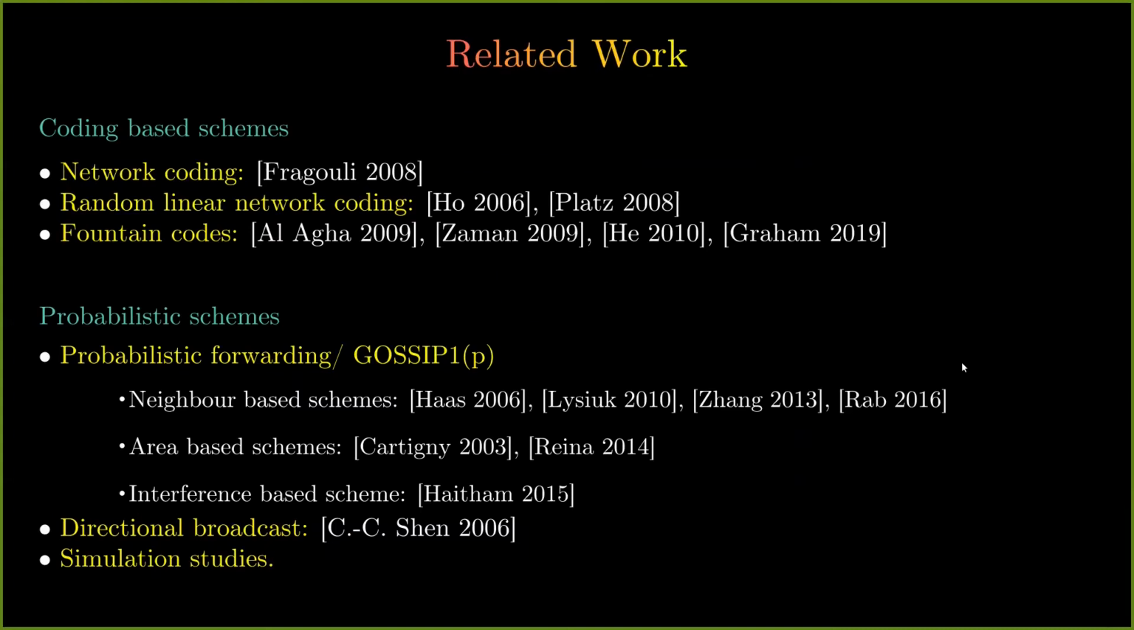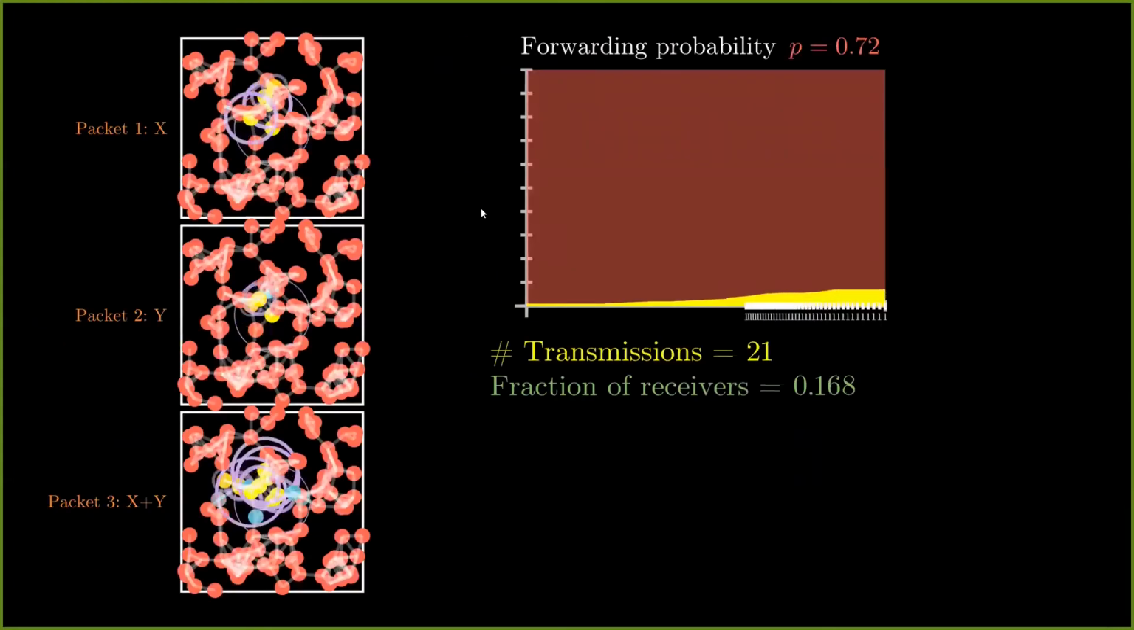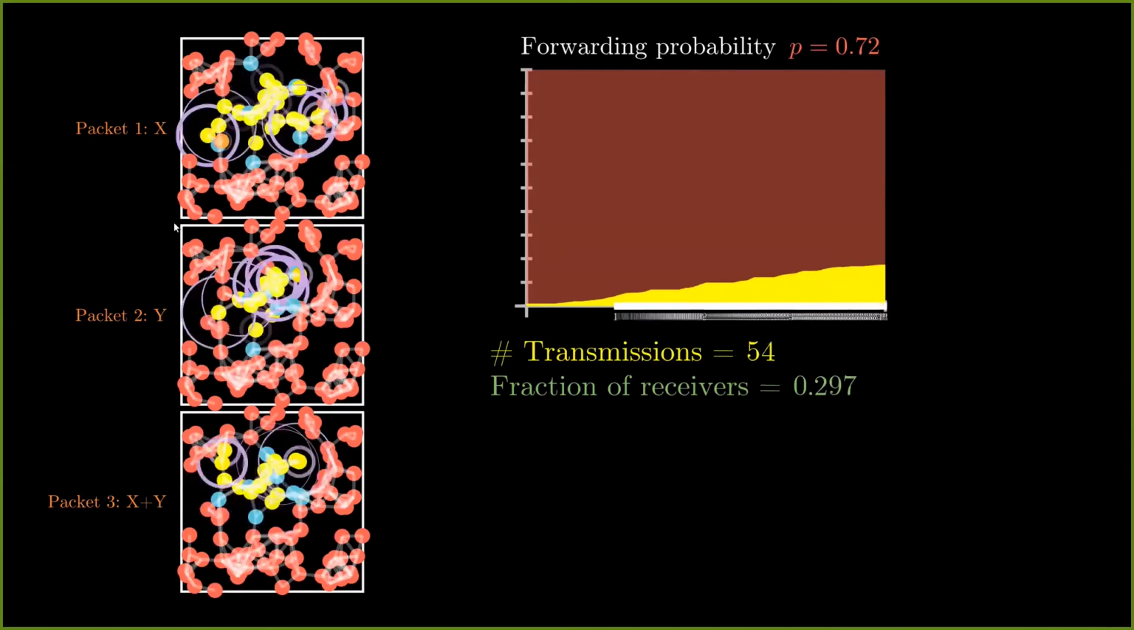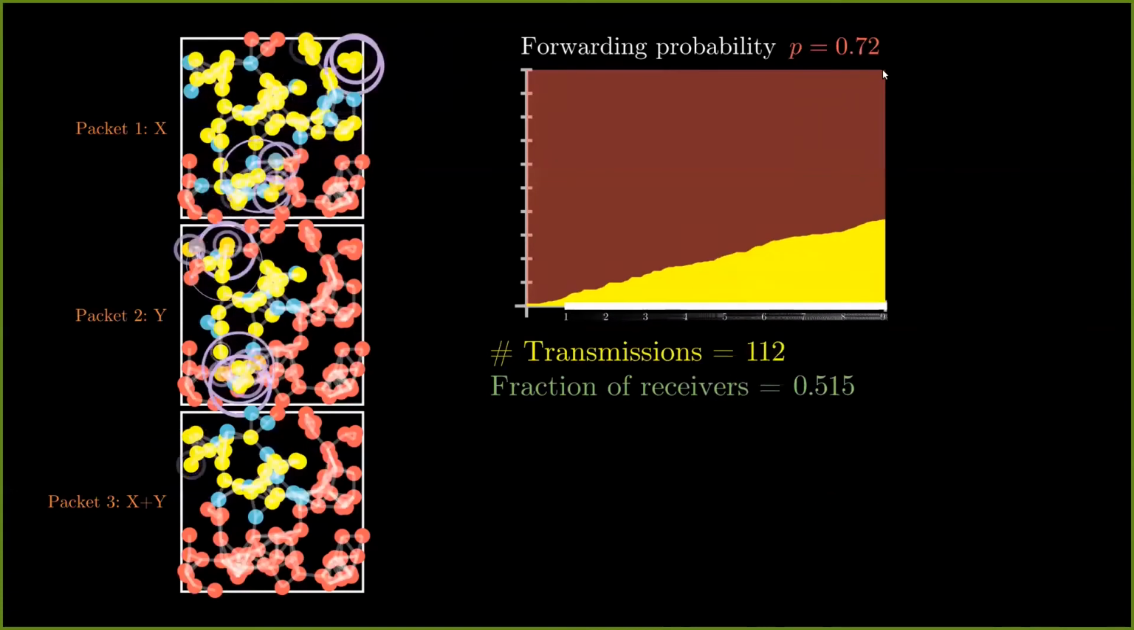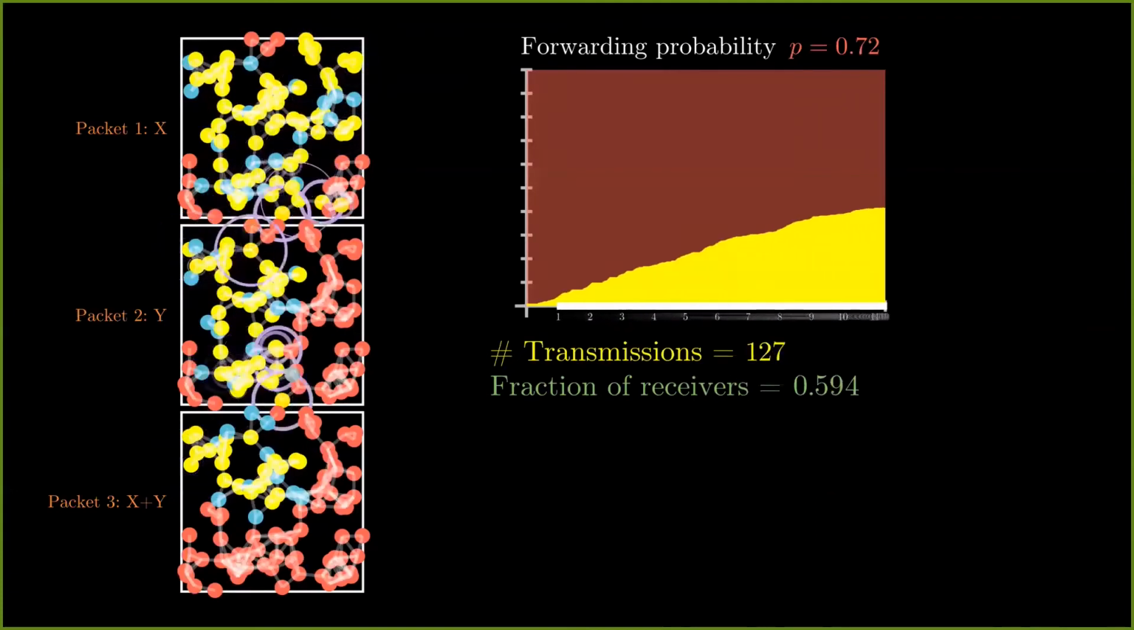Let us see a simulation of the probabilistic forwarding with coding on the graph that we had before. Here I have 3 packets, x, y, and x plus y. The forwarding probability p is 0.72, which is lesser than what we had before, which was 0.8. Let me pause the simulations here for a moment. So the number of transmissions here is 146, which was similar to what we had for probabilistic forwarding, which was 147. However, the fraction of receivers is 0.752, which is much more than what we had in the previous case, which was 0.693. So let me resume the simulations now.